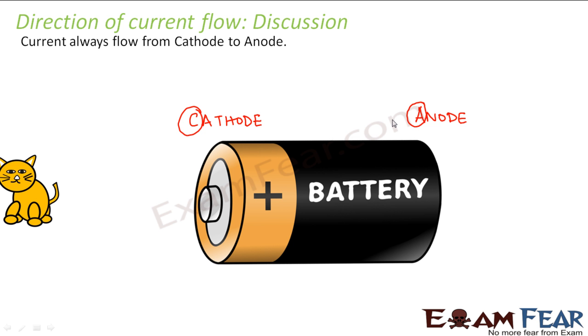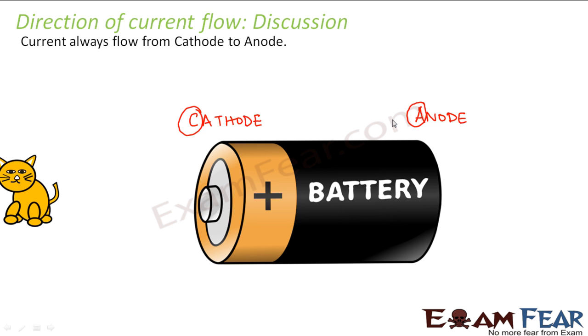So ants entering the battery, that is anode, and cat coming out of the battery, that is the cathode. I hope this memory tip will help you remember that current always flows from cathode to anode.